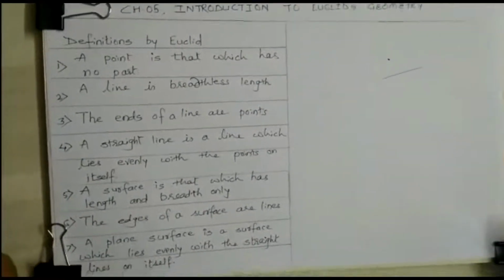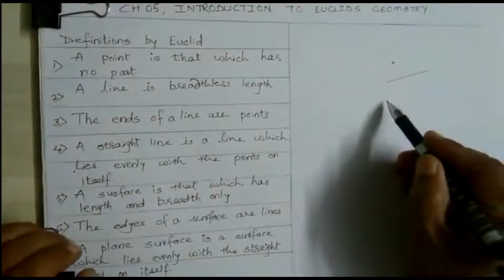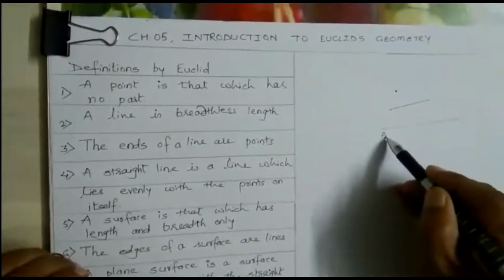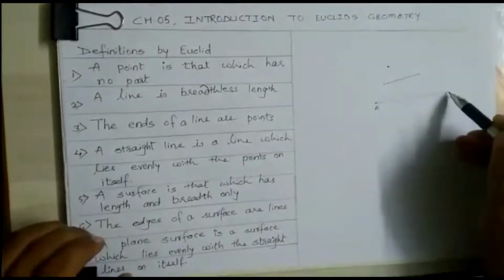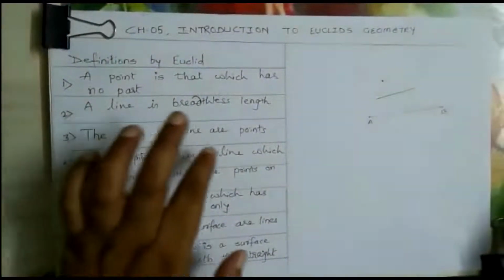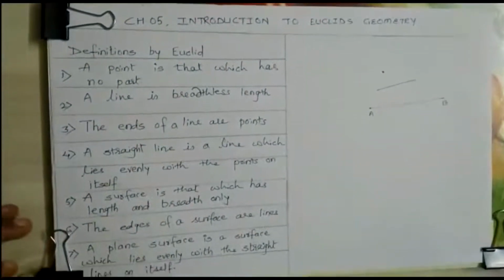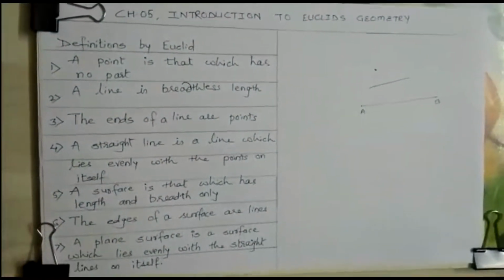Third, the ends of a line are points. Again, I am drawing here. So this is A and B. So the ends are the points. Okay, the ends of a line are points. Fourth, try to define a straight line.